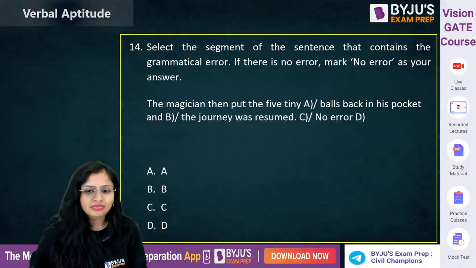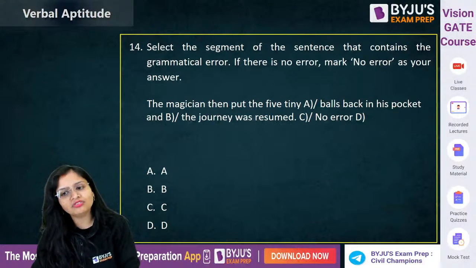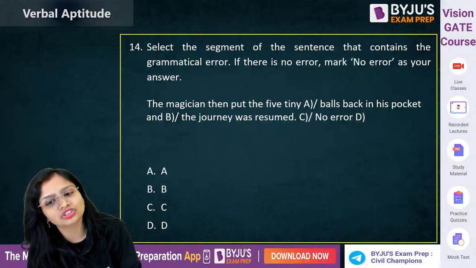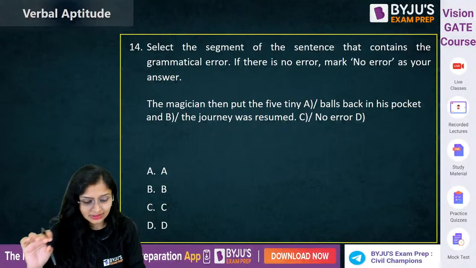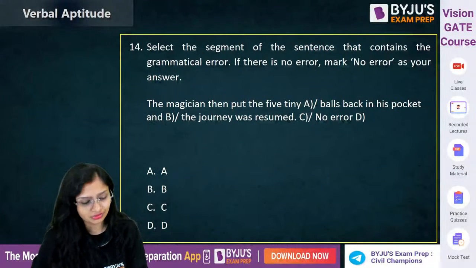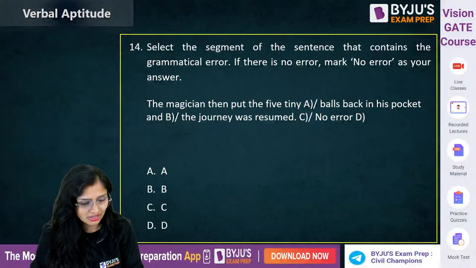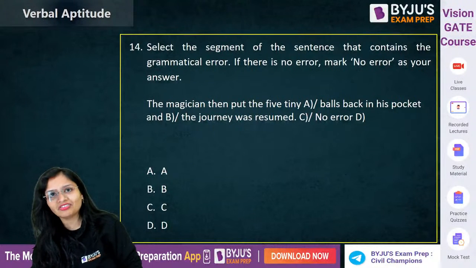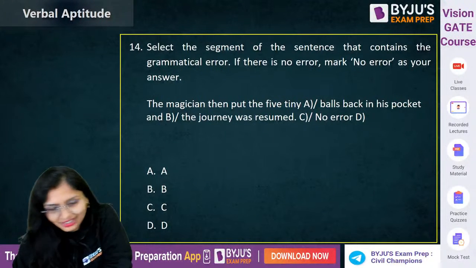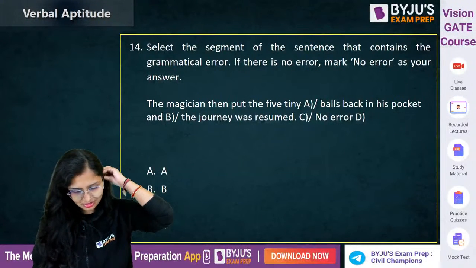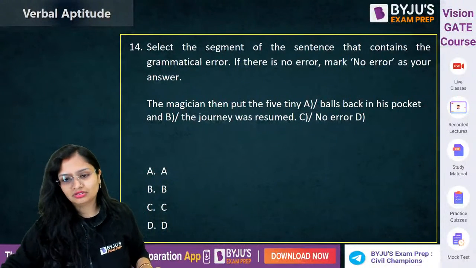Now this one. The magician then put the 5 tiny balls back in his pocket and the journey was resumed. Now this is simple. I'm just telling you. There is an error in the preposition. Come on. Tell me fast. Jaldi yaar, today I thought that we'll complete it in 1 hour 49 questions, but I'm going wrong, I guess. You guys are taking time. It's okay then. Come on, which part has error?